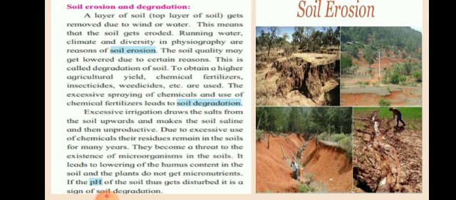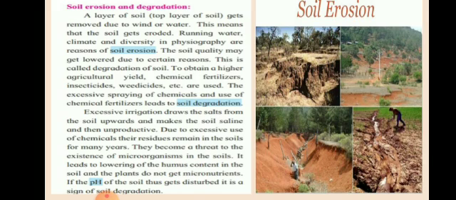Now this blue color, the pH of the soil. The full form of pH is potential of hydrogen. Wherever there is liquid form, that means it has a content of water in it. Soil also contains water in it. So pH means potential of hydrogen. Now it tells you whether the soil is acidic or basic.